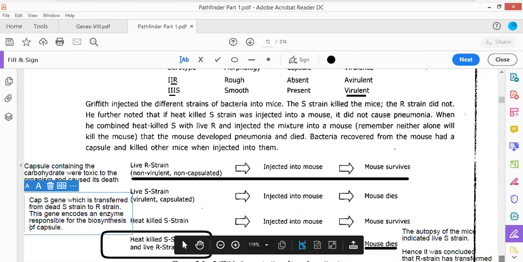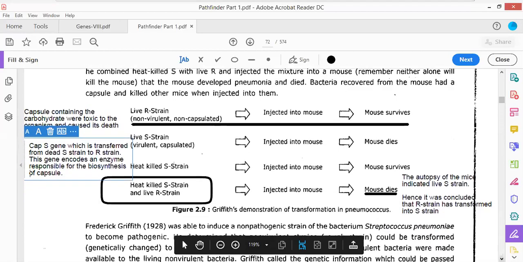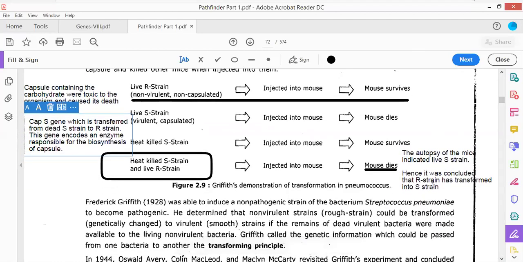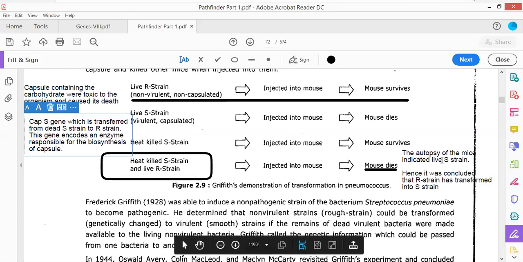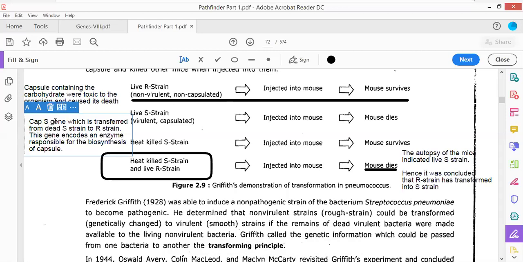And the autopsy of the mice clearly indicated that S strain has been transferred, that indicated that live strains are present. That means DNA from the S strain containing the CAPS gene has been transferred from the heat killed S strain into the live R strain, transforming R strain into S strain.